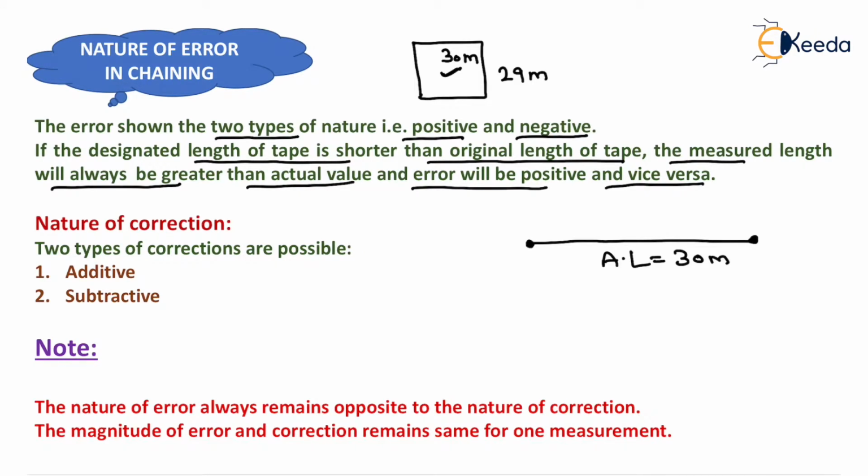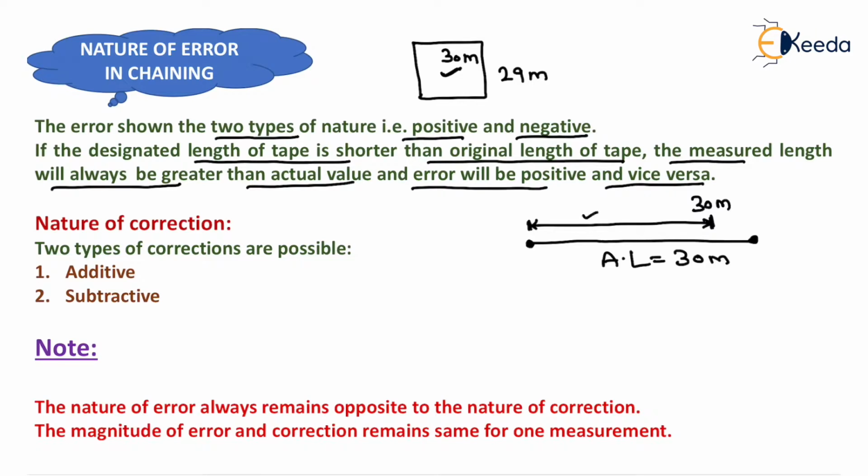Now when we stretch this tape from the starting point, and when the tape is fully stretched, it will reach up to this point only, and at the last point the distance which is shown on the tape is 30 meter, but the actual length of this tape is 29 meter.